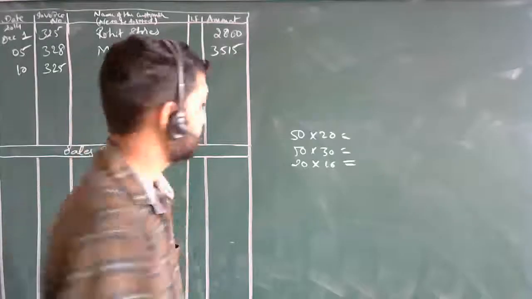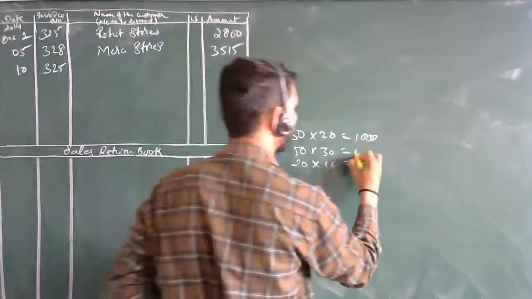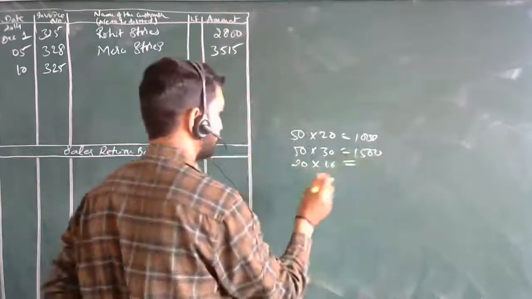Okay, then these are 1000 only, 1000, then 1500, 320. The total is 2820.